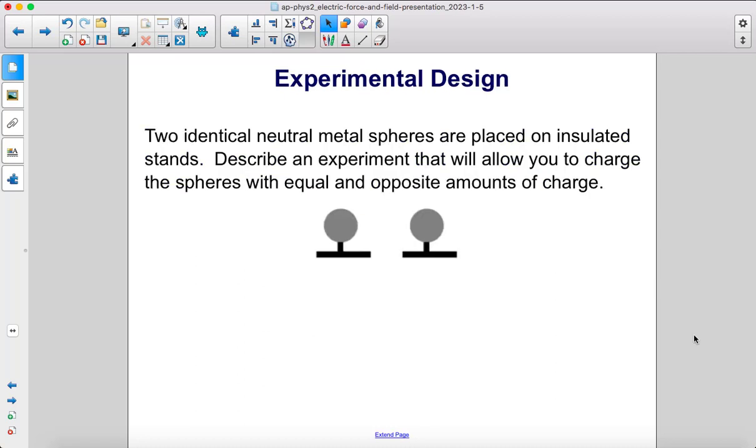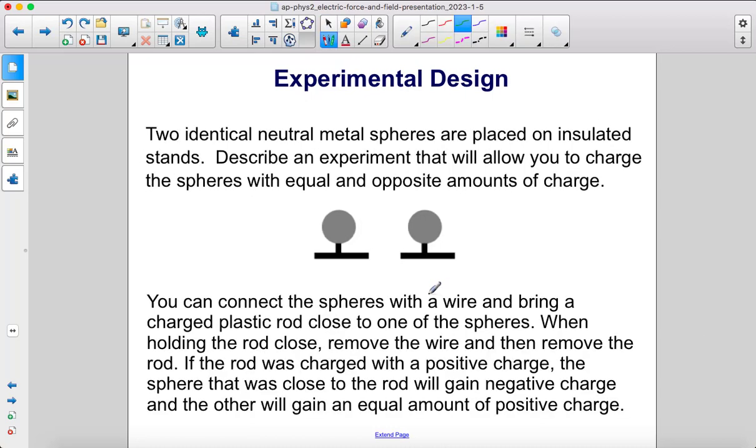Here's an experimental design problem. Two identical neutral metal spheres are placed on insulated stands. Describe an experiment that will allow you to charge the spheres with equal and opposite amounts of charge. You can connect the spheres with a wire, like this, and bring a charged plastic rod close to one of the spheres.